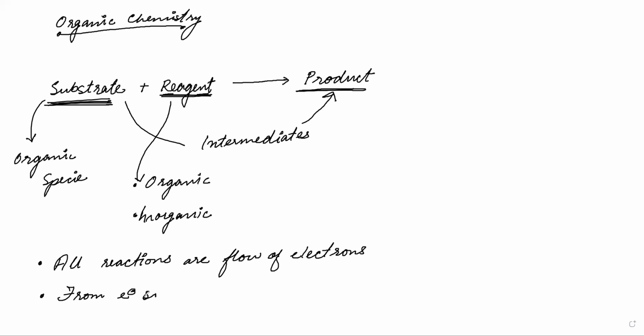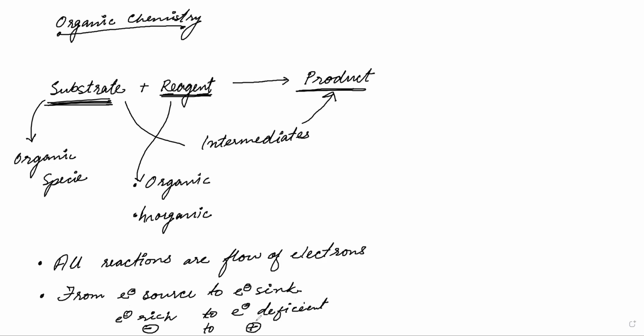From electron sources to electron sink. From electron sources to electron sink. That means from electron rich to electron deficient. That means from minus charges to plus charges. And when I say plus, I mean lack of electron. I do not mean exactly a positive charge. Rather, I mean electron deficiency.